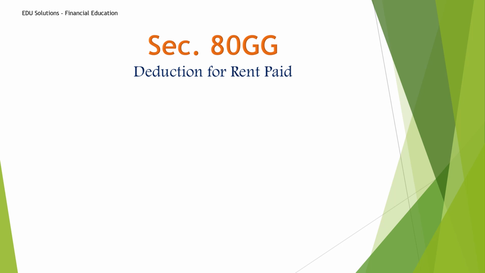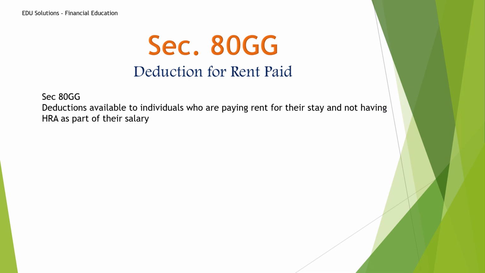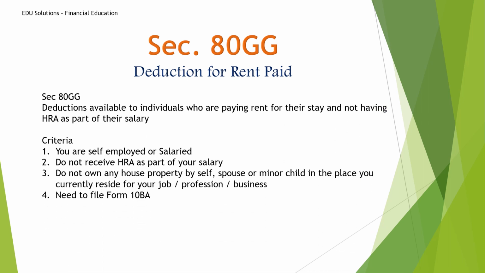Now let's see section 80GG. As I said in my previous video on HRA, if there is no HRA as part of your salary, then you will get an HRA-like benefit from the income tax department. So how it is calculated, let's see. The criteria: you should be self-employed or salaried, and not receive HRA as part of your salary. In HRA it should be part of your salary, for 80GG it should not be part of your salary.